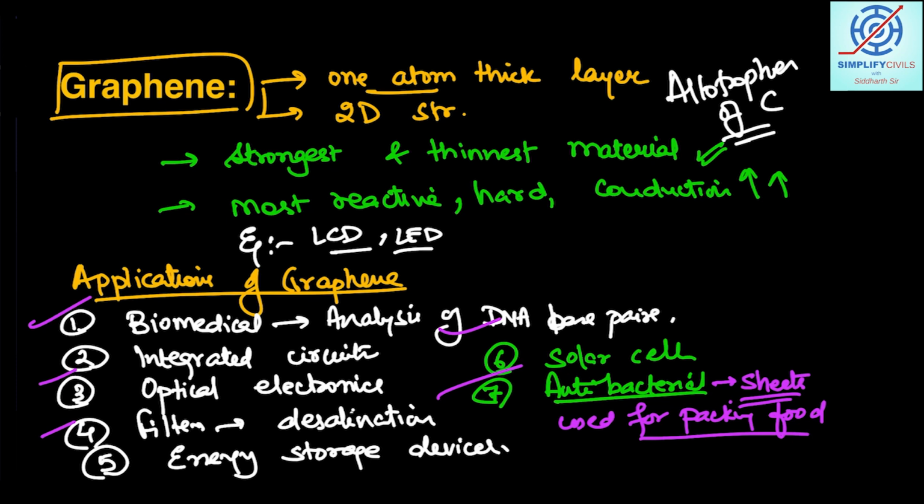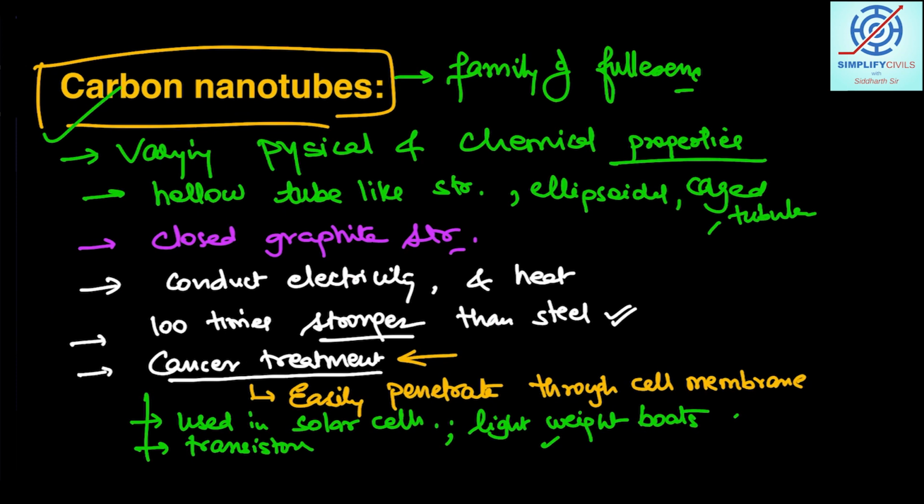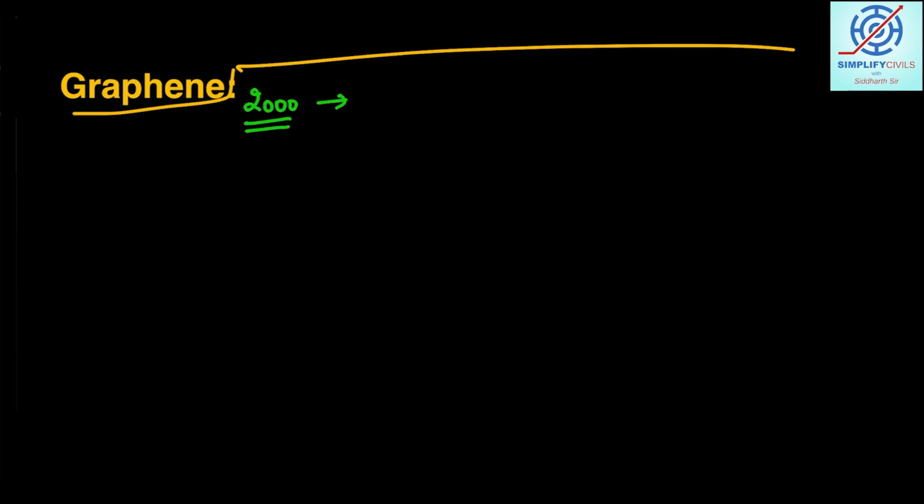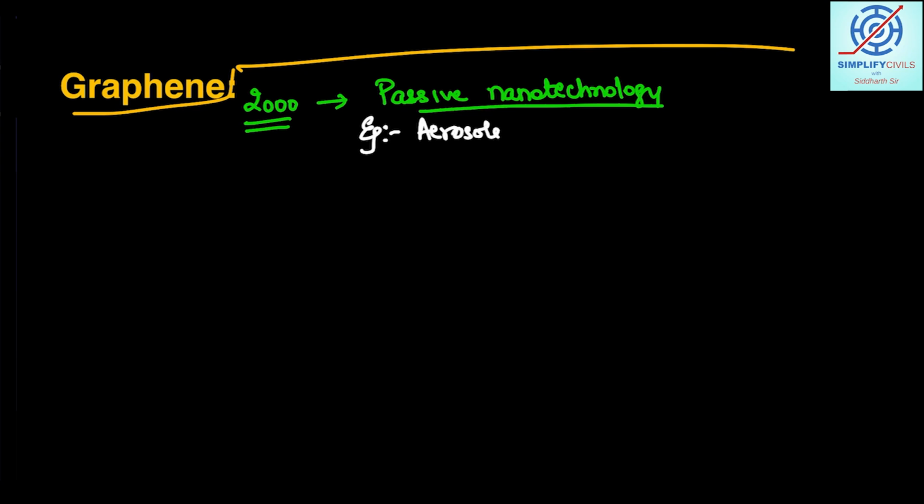And now I want you to understand the flow of the research. So students, if I clean the slides, I've talked about graphene. Now let us see how the nanotechnology approach has changed from time to time. Till 2000, the approach was actually passive nanotechnology. What it means is we were using nanotechnology in things where it was not directly or actively involved, like in aerosols and coating. So indirect applications were there.